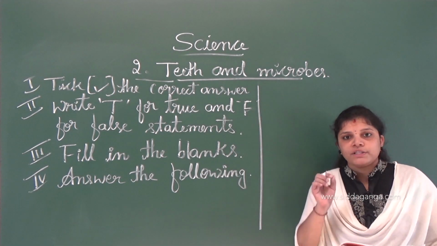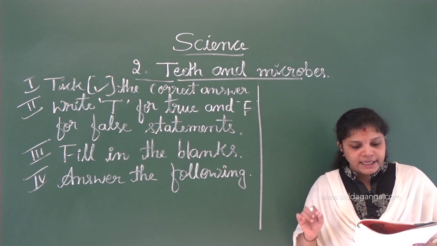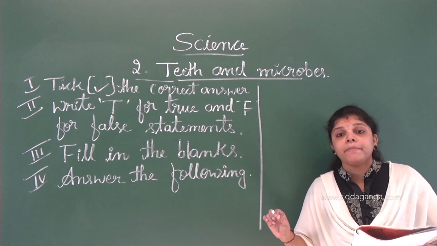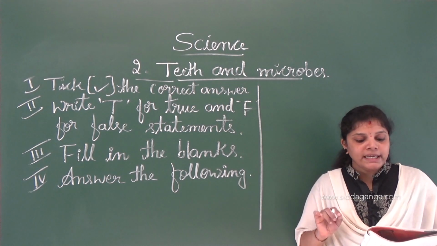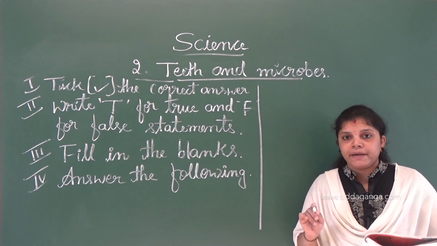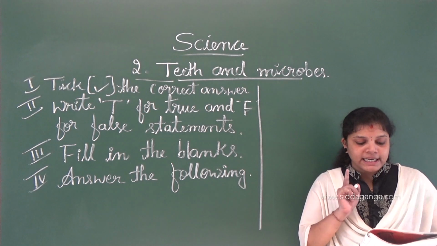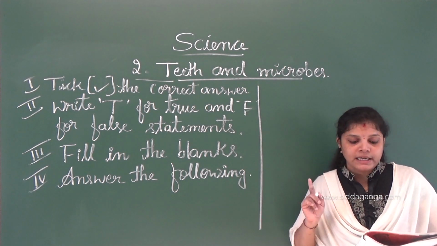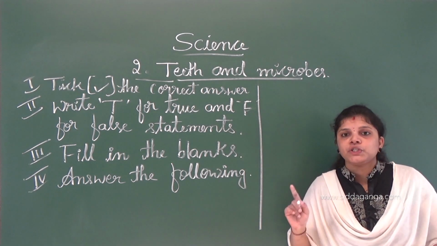So first question, how many teeth are there in a set of temporary teeth? Option A 10, option B 16, C 20.